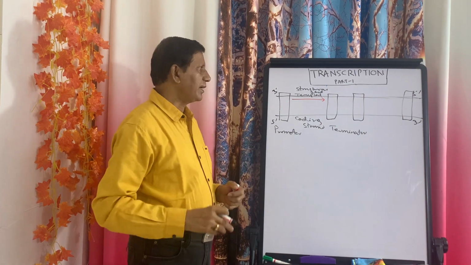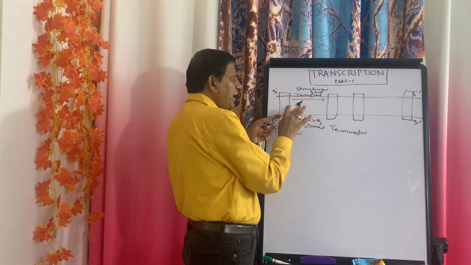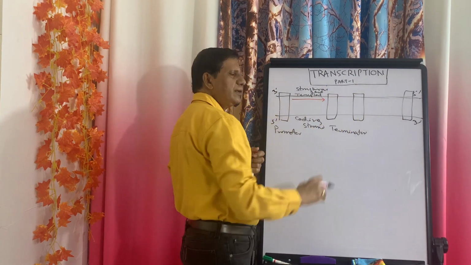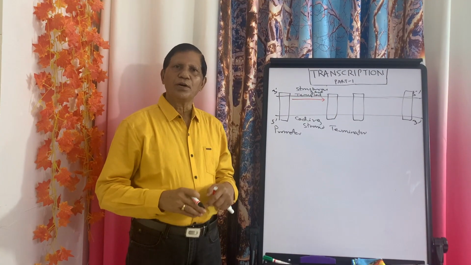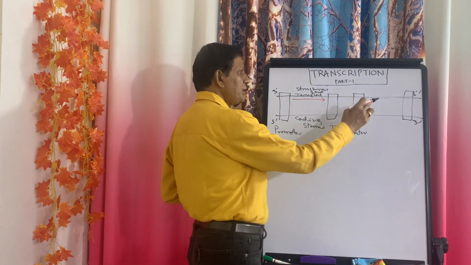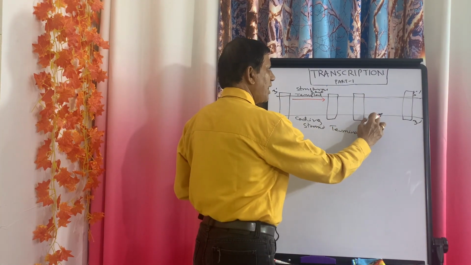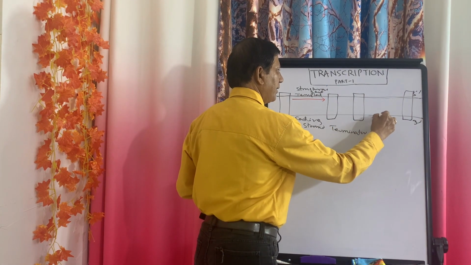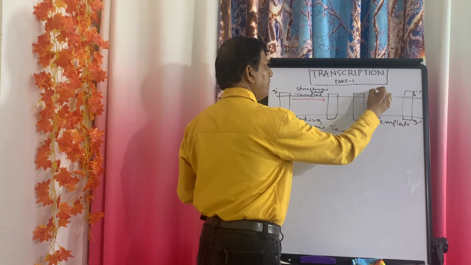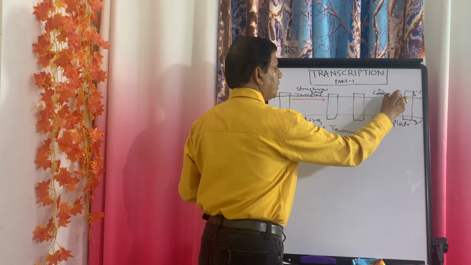Then you may think, if this is the pattern of arrangement of promoter and terminator for this gene, what about the other gene? For the other gene, it may be different. Now, suppose in this case, this strand will act as a template. Then this will be the coding strand.